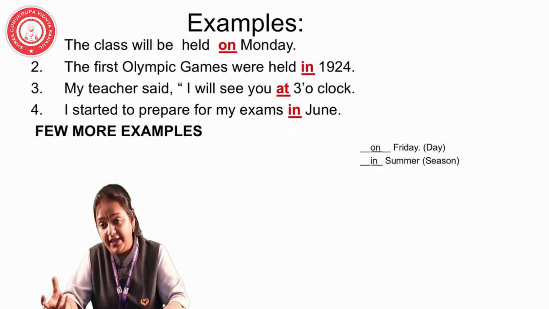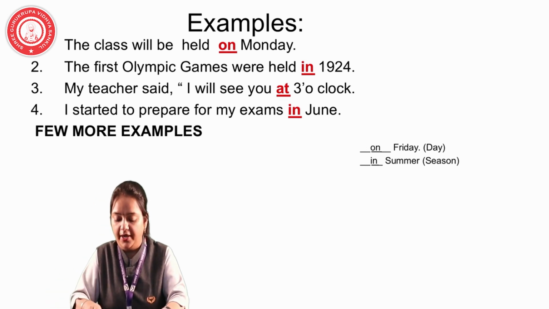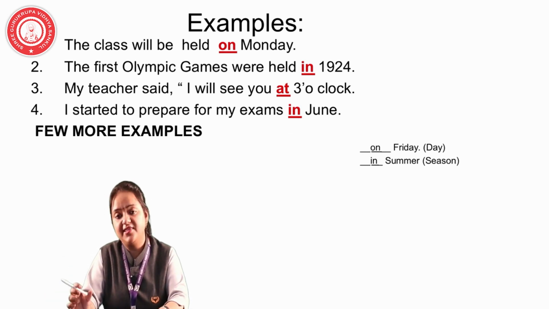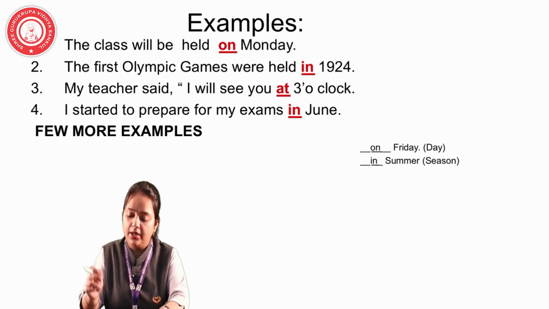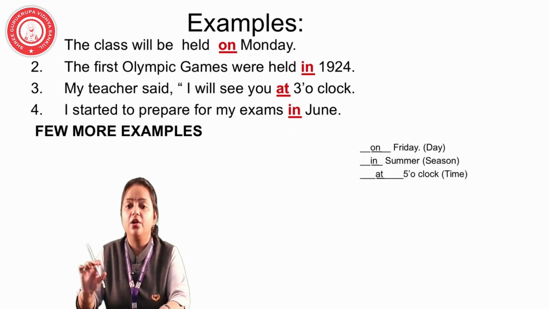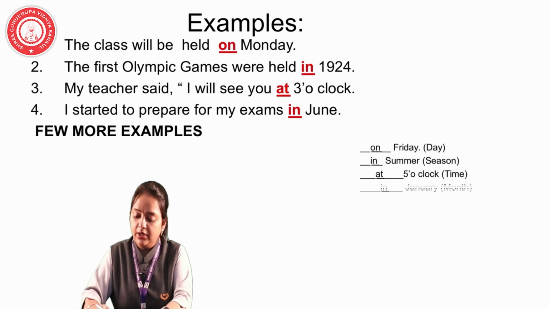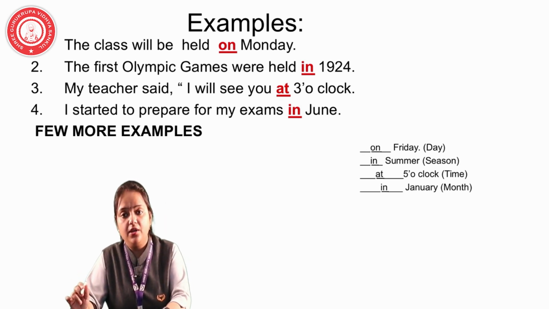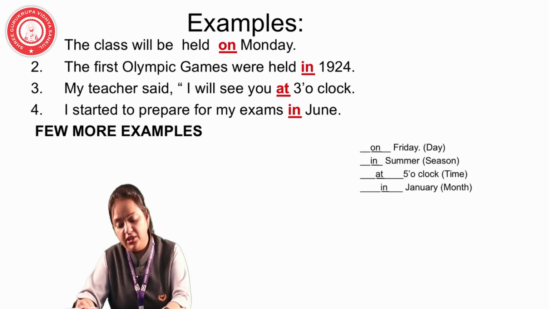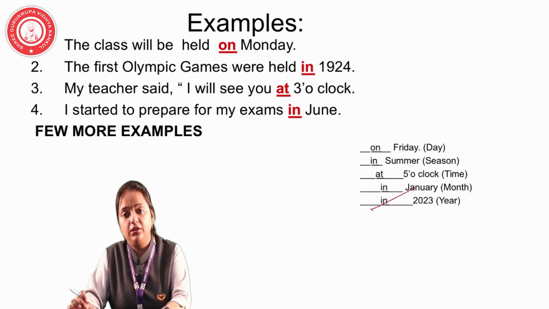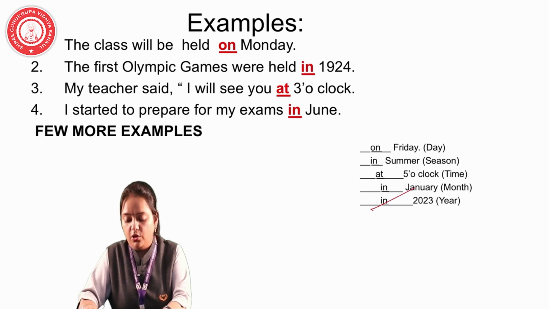Now a few more examples. Dash Friday. Now it is a day. For the day, what are we using? On Friday. Dash summer, and summer is the name of a season. With the season, we are using the word in. Dash 5 o'clock, for the appropriate timing, we are using the word at. Dash January. January is again a month, and for the month we are using in. Dash 2013, a year, so in 2013.